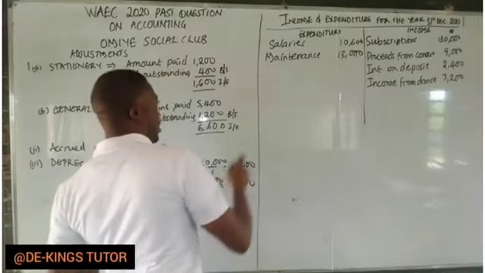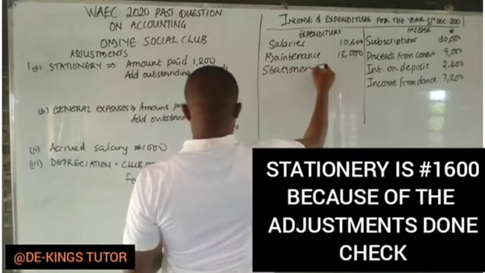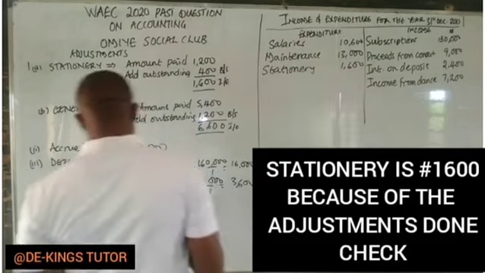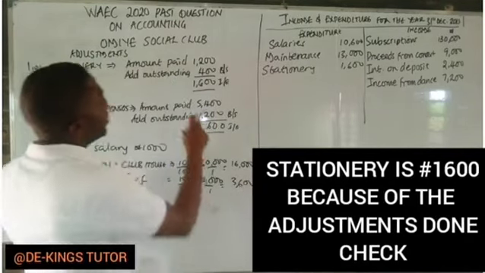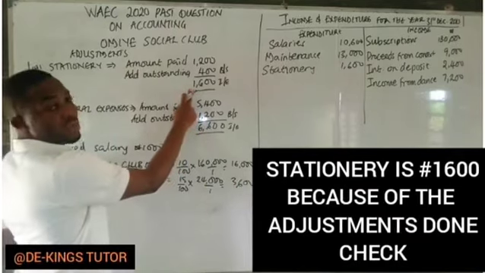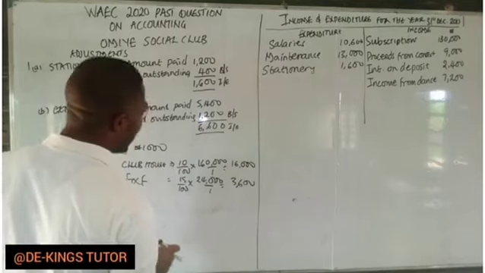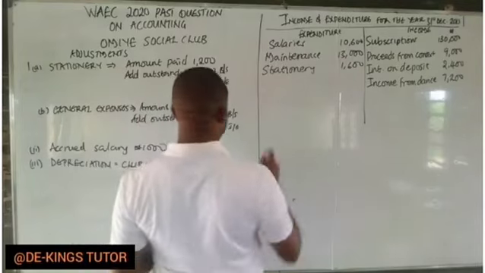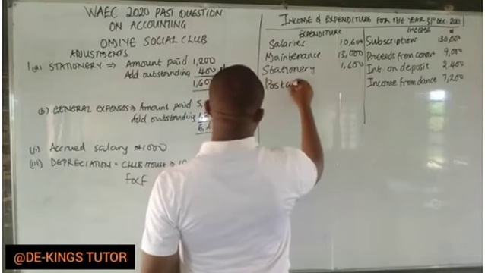Stationery is 1,600. Look at it. There was an adjustment that was done, so we don't post the amount that is there since there was an adjustment. The next one is postage. We'll also check whether there was an adjustment for postage. There was none, so we'll post the one in the receipts and payments there. That is how much? 4,000.